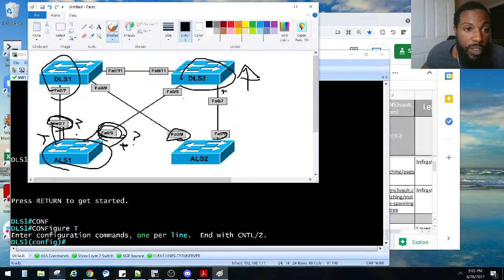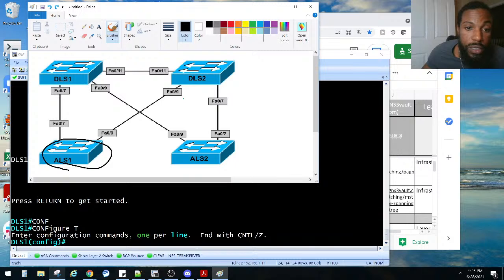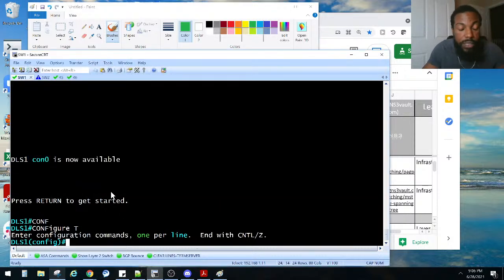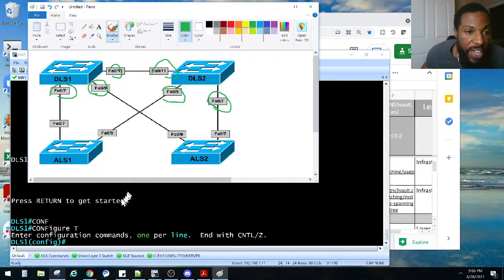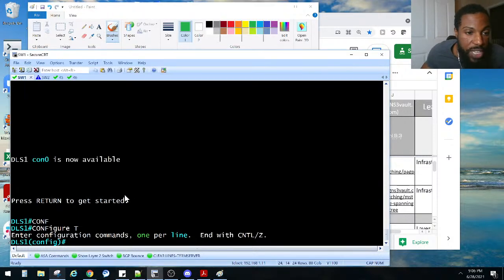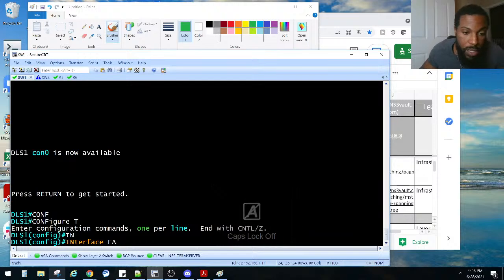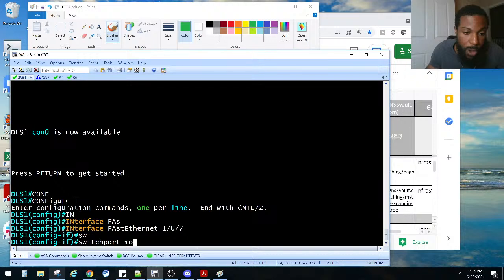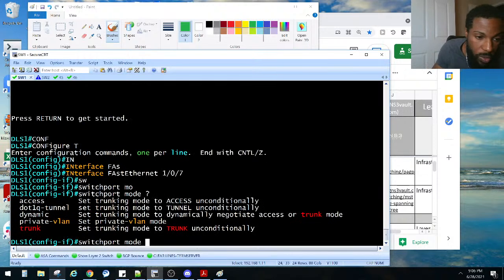On DLS1, these guys right here need to actively become trunk links. So DLS1, FA107, switch port mode.